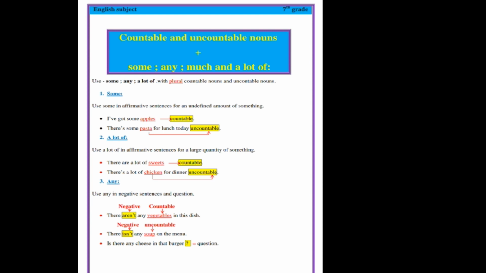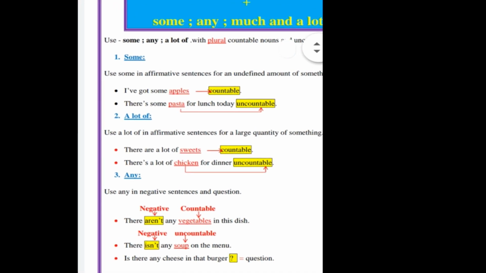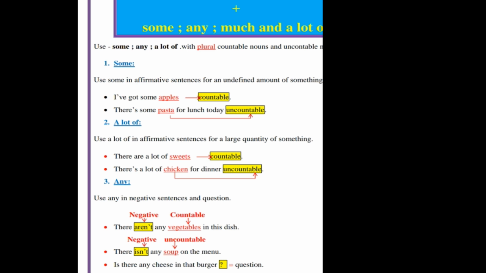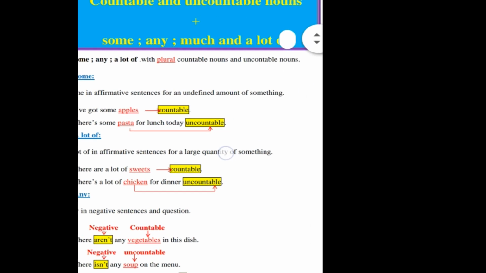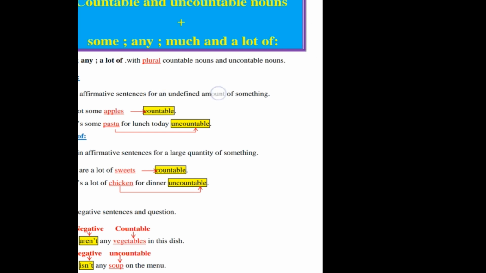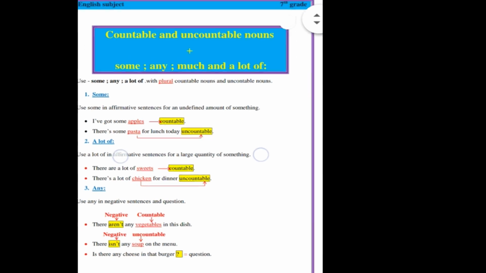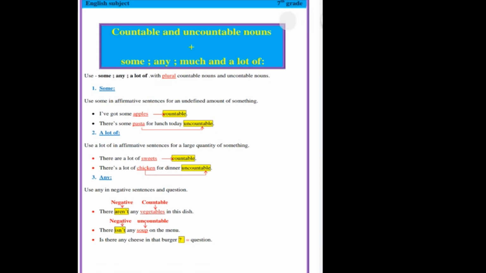Okay, let's start with some. Use some in affirmative sentences. So we use some in affirmative sentences, not negative. Affirmative sentences for an undefined amount of something. What do we mean by undefined? An amount or a quantity that we don't know.